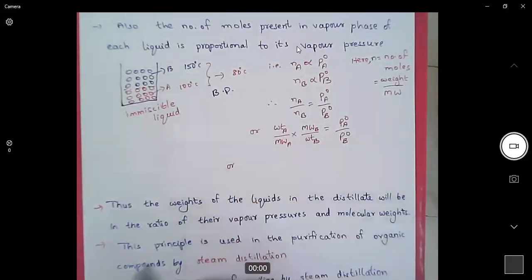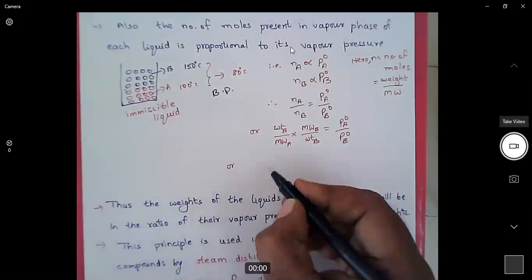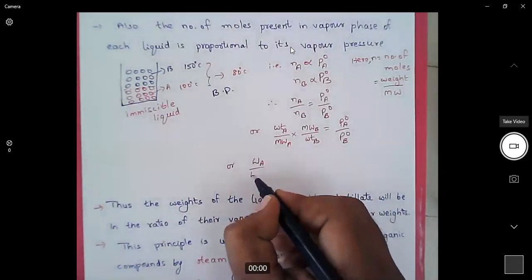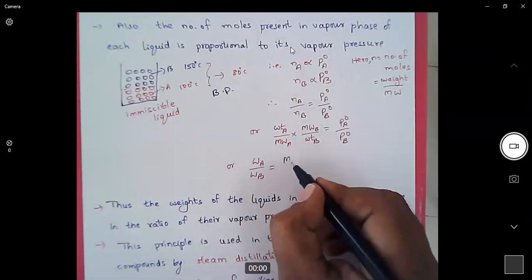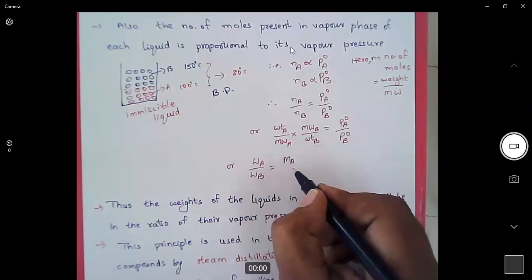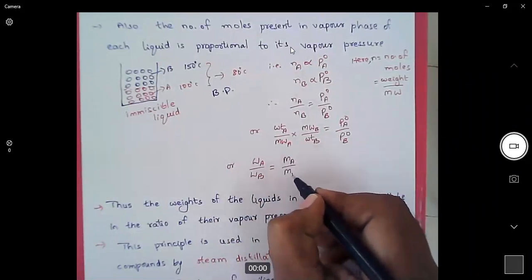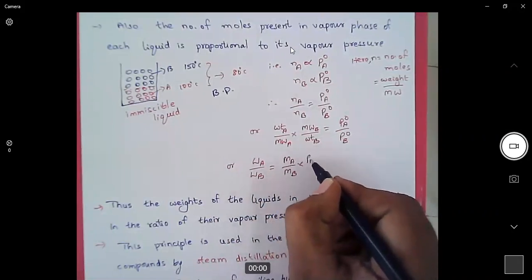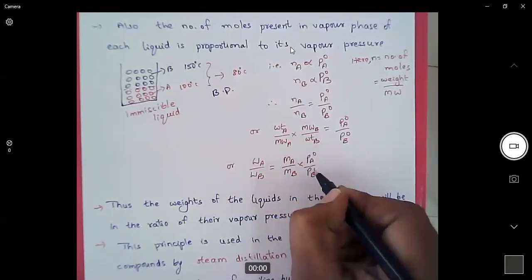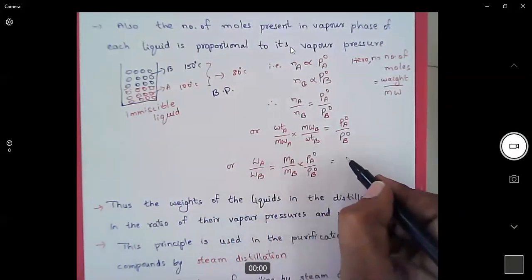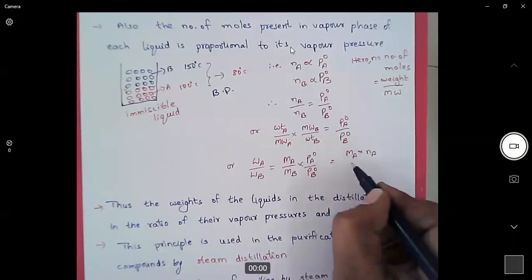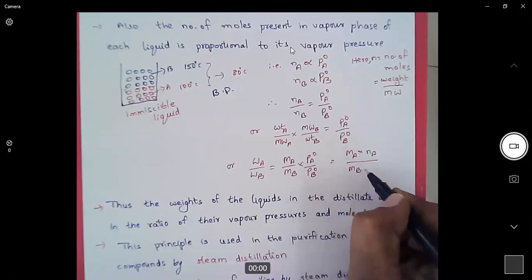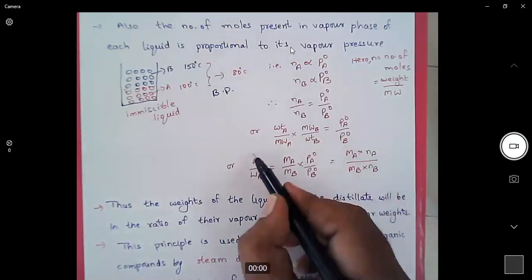We can rearrange this: weight of compound A by weight of compound B is equal to molecular weight of A by molecular weight of B into Pa0 by Pb0, which is also equivalent to molecular weight of A multiplied by number of moles of A over molecular weight of B multiplied by number of moles of B.